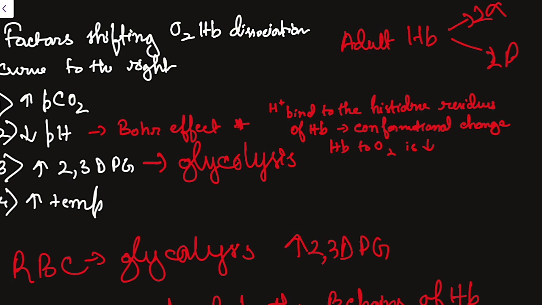Partial pressure of CO2 indicates that there is more CO2 produced at the tissues, so the tissues are undergoing hypoxia, meaning there is more carbon dioxide and less O2. So to overcome this, the body does what? They remove the CO2 and they have to enter the O2 into the tissues that previously had more CO2. When the partial pressure of CO2 in the tissues increases, the hemoglobin curve shifts towards the right. Similarly, it happens along with the temperature.